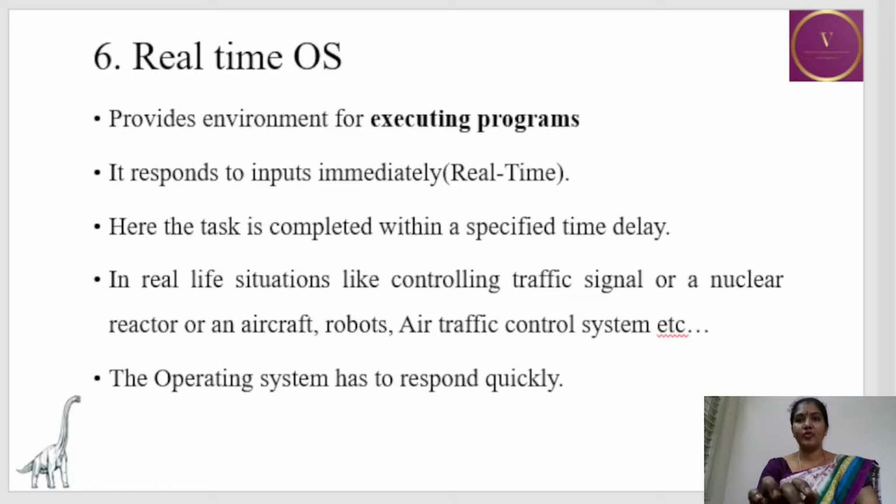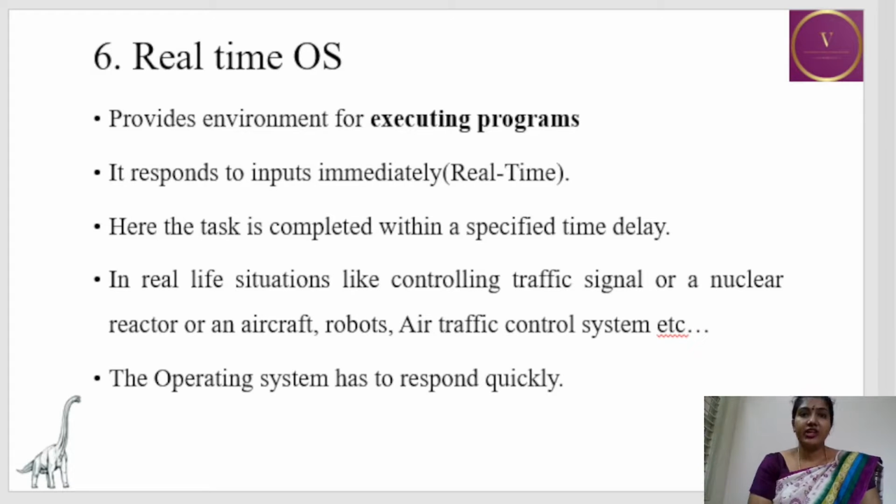Next is real-time operating system. It provides an environment for executing programs. It responds to input immediately, that is real time. There must be a quick response. Here the task is to complete within a specific time delay. Real life situations like controlling traffic signals or nuclear reactions or any aircraft, robot, air traffic control system are the places where real-time operating system is used. And here the OS has to respond quickly.